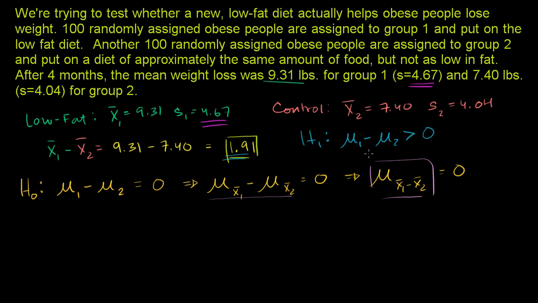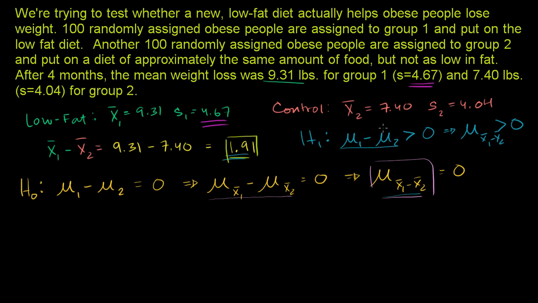So this is going to be a one-tailed test. Or another way we could view it is that the mean of the difference of the distributions, x1 minus x2, is going to be greater than 0. These are equivalent statements because we know that this is the same thing as this, which is the same thing as this, which is what I wrote right over here.